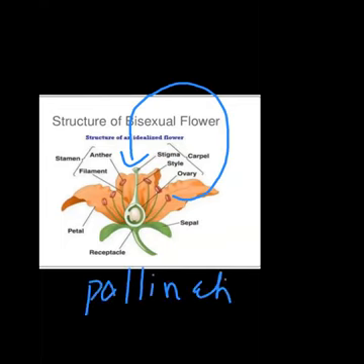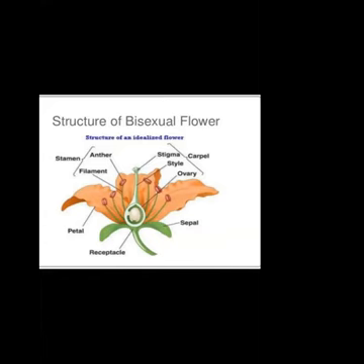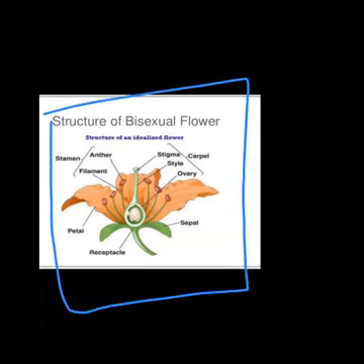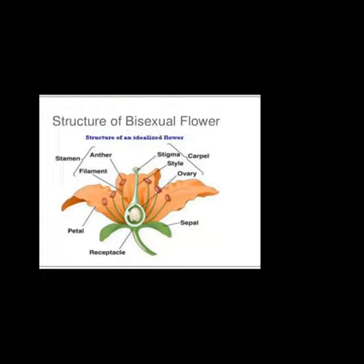Okay, right now you have to just remember the structure of the flower and the parts of the flower and their roles. In the coming topic, we will discuss how the fertilization between male gamete and female gamete takes place in bisexual flower. Okay, so I would like to explain some detailed structure of this ovary, what is there inside. So say for example, children, here is the zoom structure of the ovary. What is there inside? Inside here is the presence of ovule.